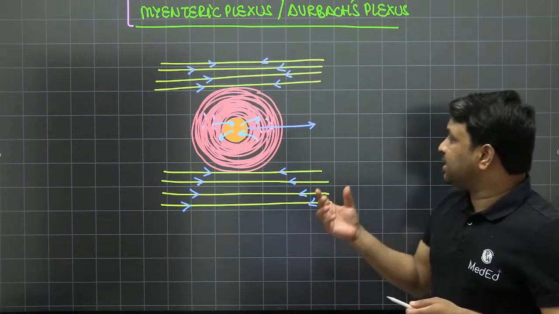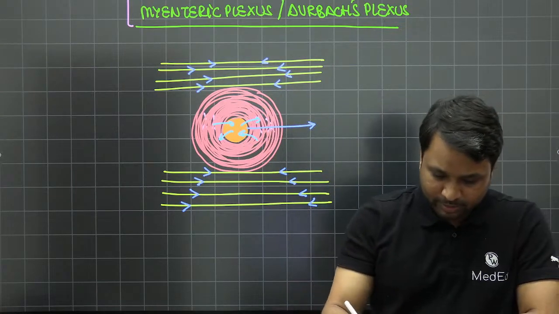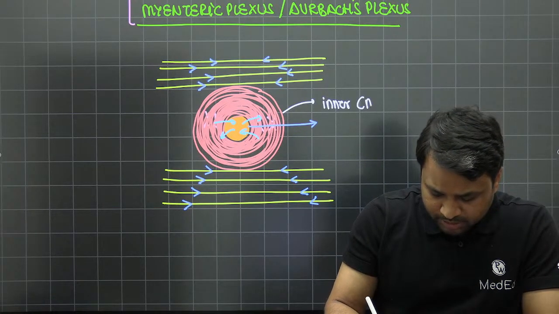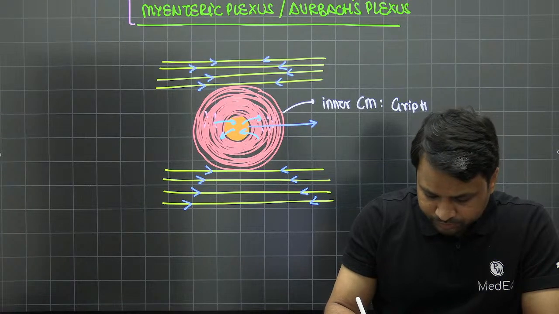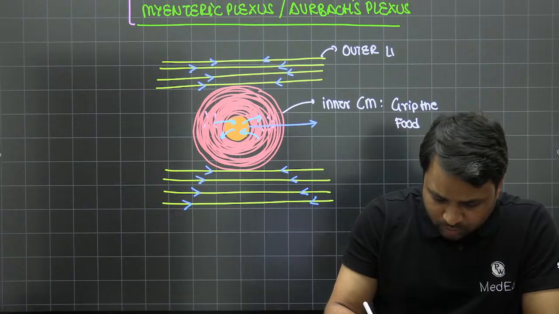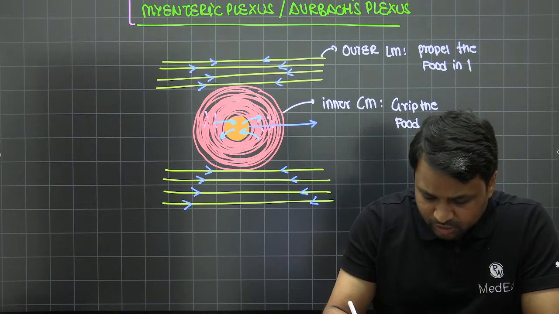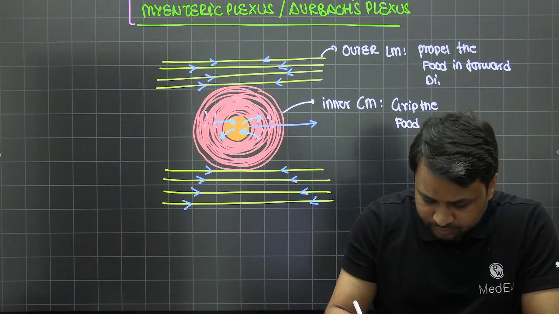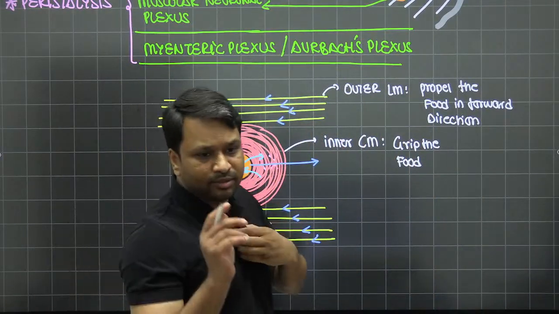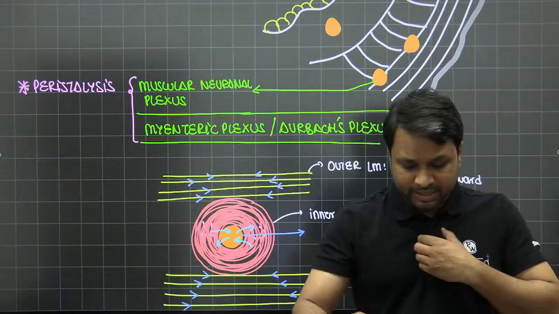So as you can see, the circular muscles are going to grip, they are going to hold, and the longitudinal muscles propel the food in the forward direction. So remember, your inner circular muscles grip the food, and the outer longitudinal muscles propel the content or food in the forward direction. The job of longitudinal muscles is to propel the content forward, and the job of circular muscles is to grip the content. Is that clear? It is a very simple concept but very, very, very important. So this is the basic concept of your myenteric as well as Meissner's plexus.